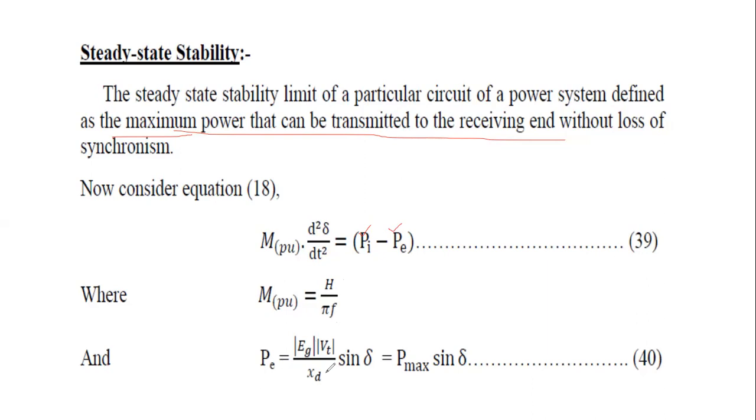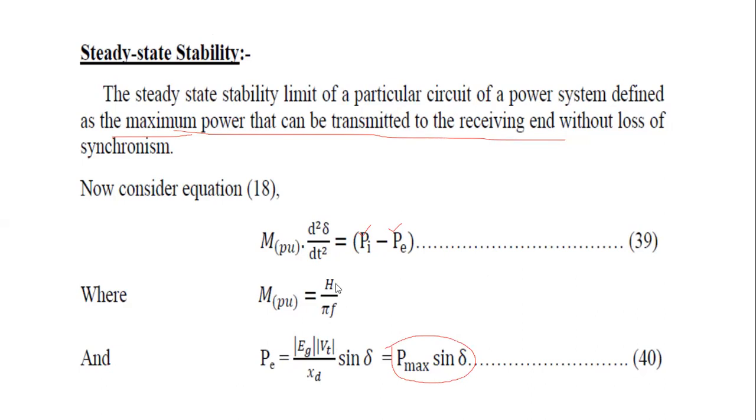That will be derived in the steady state stability equation, that is Pe. Therefore, Pe is equal to P max into sine delta, which is equal to Eg Vt by Xd into sine delta. Consider this as the equation.